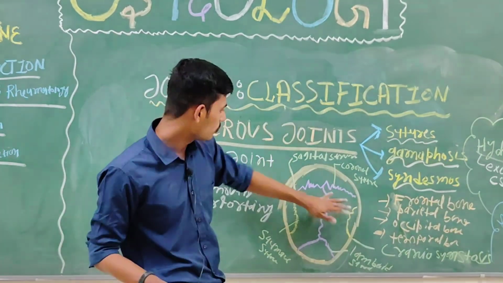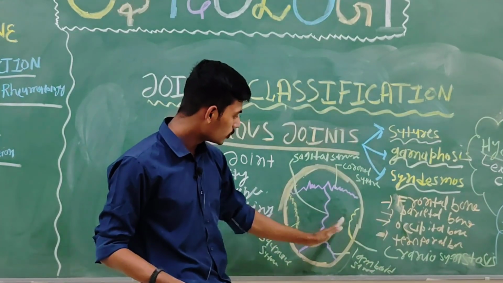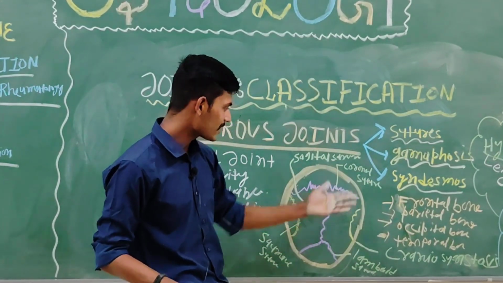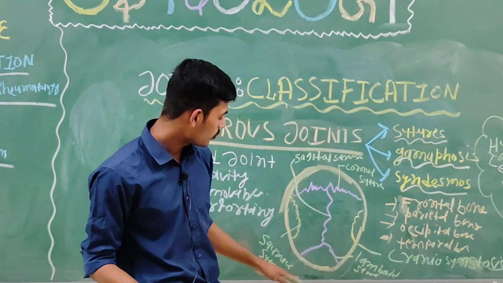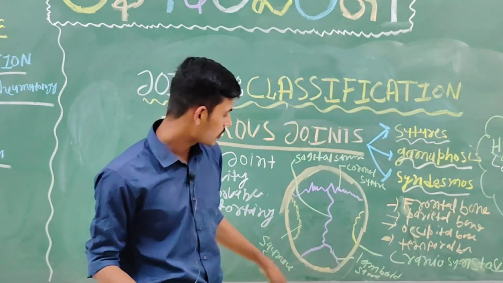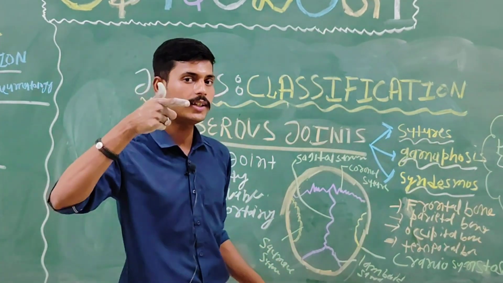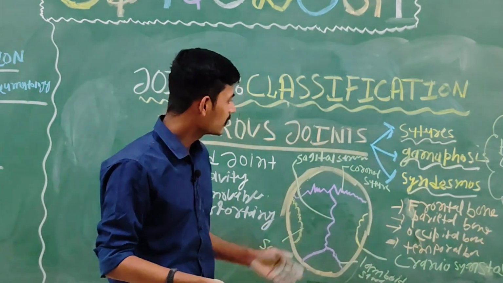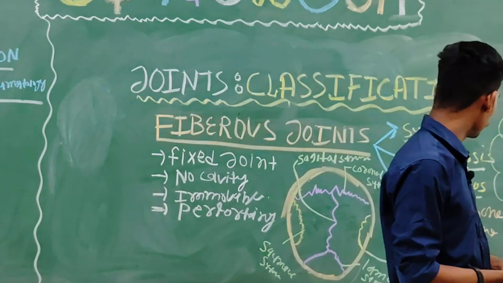and the parietal bone. Then there is one suture which joins the two parietal bones, that is called the sagittal suture. Then the temporal bone is joined with the parietal bone, that's called the squamous suture. Then one lambda-shaped suture which joins the occipital bone with the parietal bone is called the lambdoid suture.